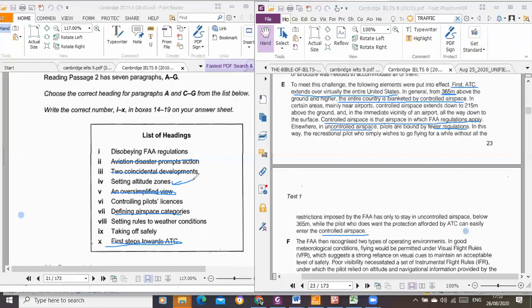Now, in exam conditions, if you chose within 4 and 7, as you go down you are going to prove your answers. But if you don't understand the meaning of altitude, they were just talking about zones, and they categorized them as controlled airspace and uncontrolled airspace. That is what paragraph E essentially was telling us. Now, I'll move on to paragraph F.